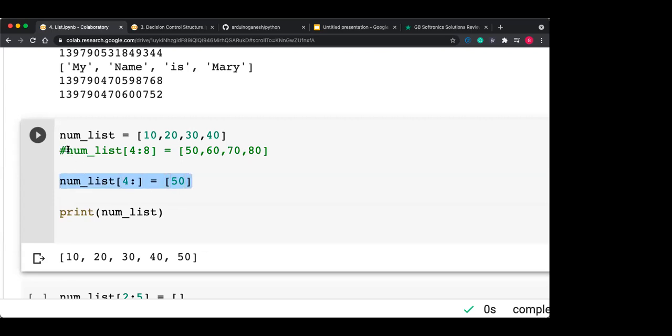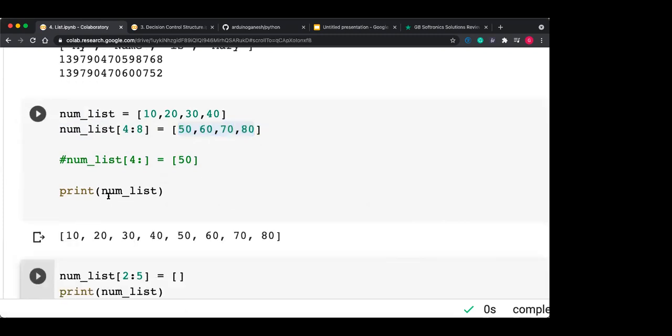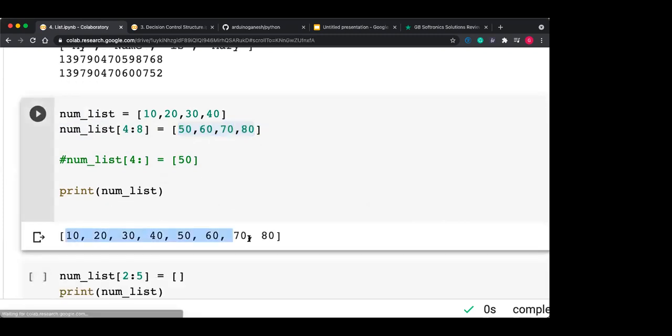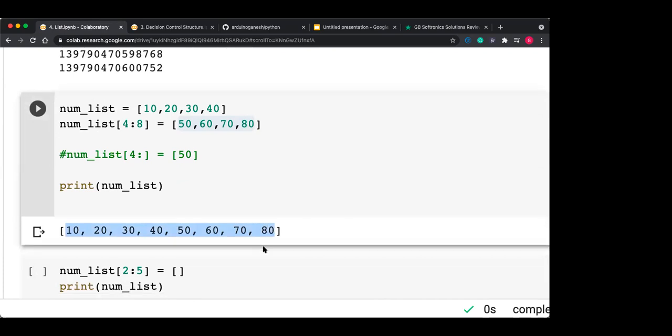And if you want to add multiple items, then you can use this one. So like 4 to 8, I want to access 4 to 8. 8 is not inclusive, so 4, 5, 6, and 7. These are the only possible indexes, and that it gets inserted here. So if I'm printing num_list, then you are getting the output as 10 to 80 here. Getting this?